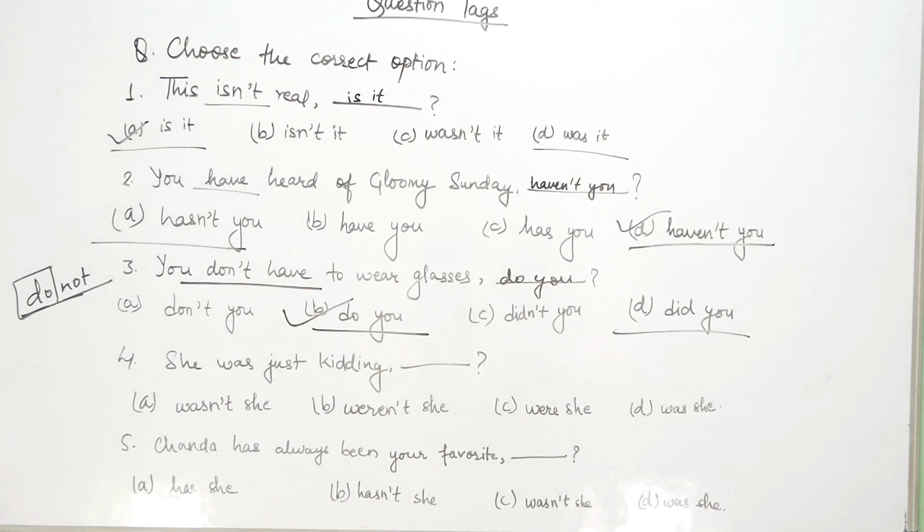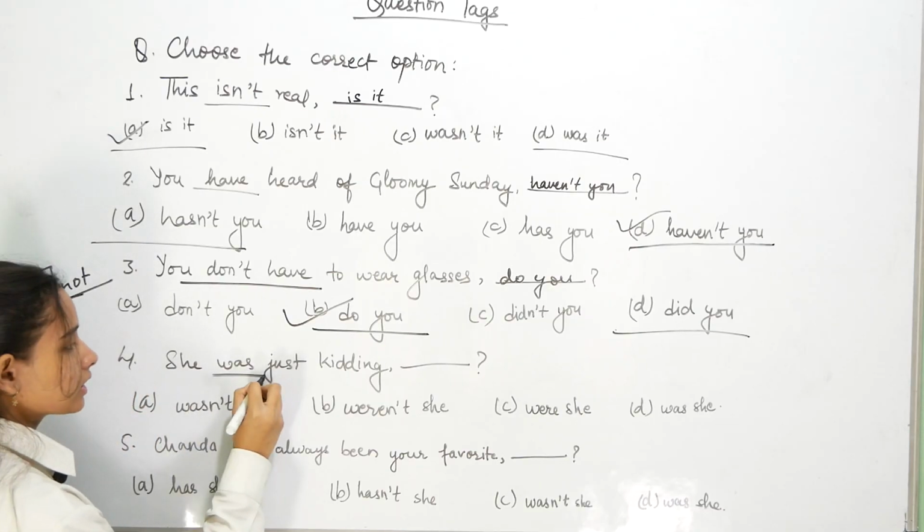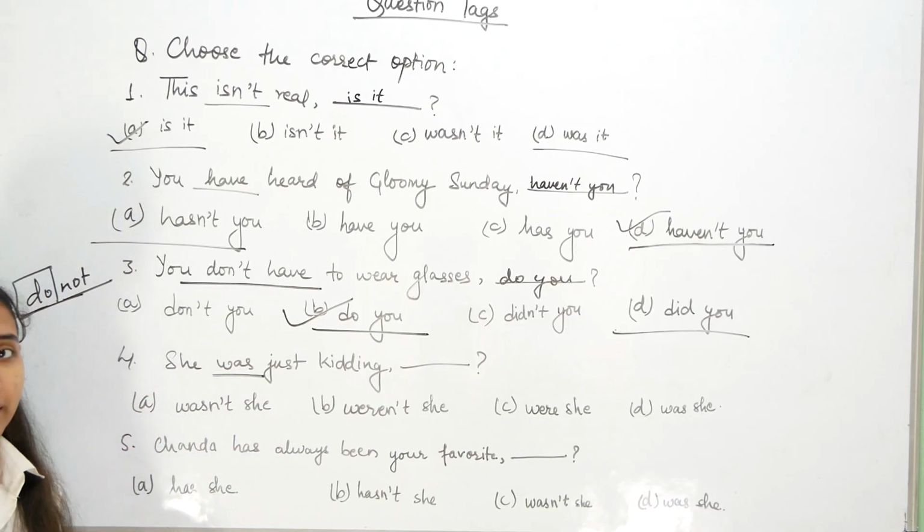Now the next question we have is she was just kidding. We don't see any sign of negative sentence here. Yeah, your positive sentence.